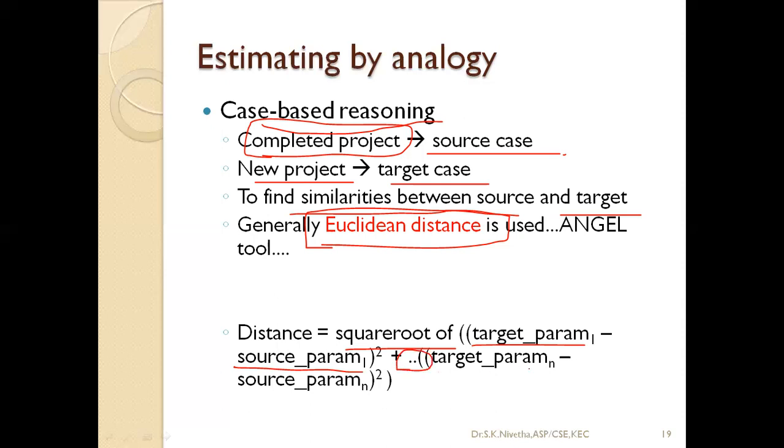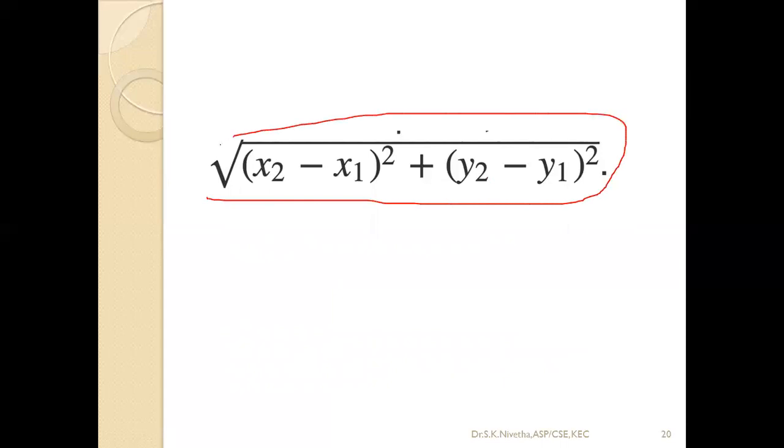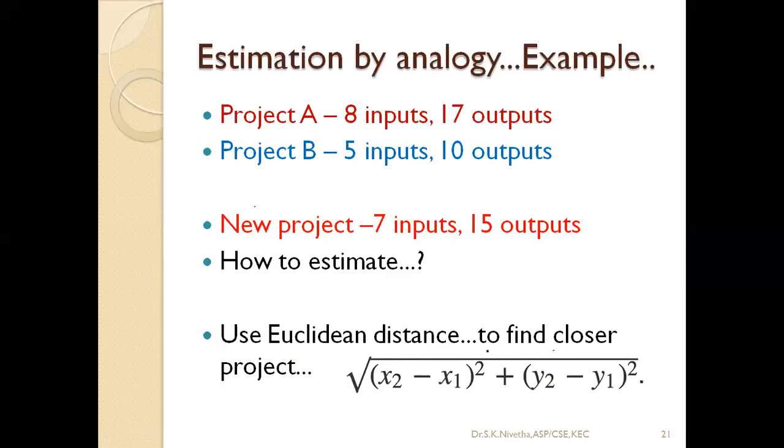You can see the dotted line, parameter n. Up to that we can add all the parameters. If 3 parameters are there, it means target param 1 minus source param 1, target param 2 minus source param 2, target param 3 minus source param 3. Likewise we can add, so we can find the similarities. I have some examples also. Yes, this is the formula to be used. You can remember this to calculate estimation by analogy using Euclidean distance.